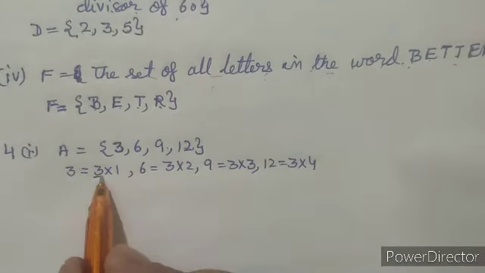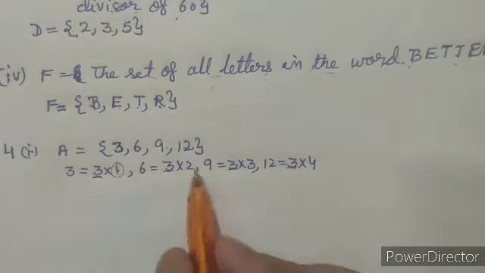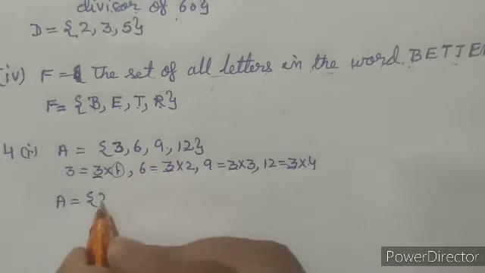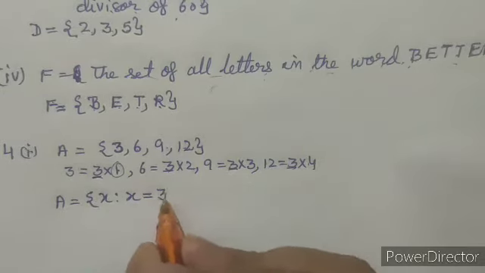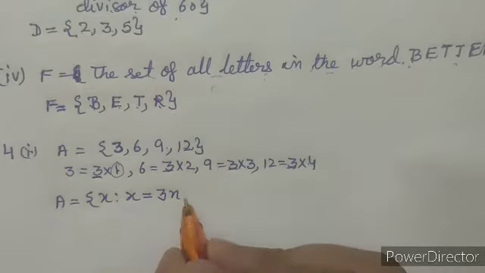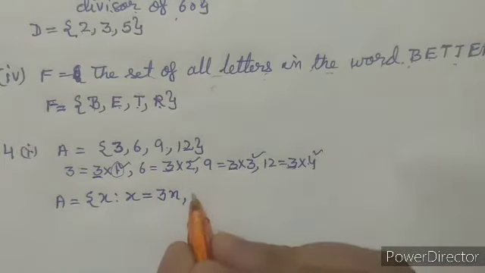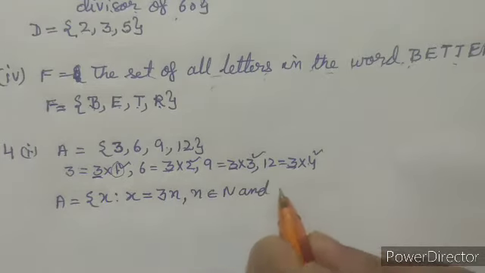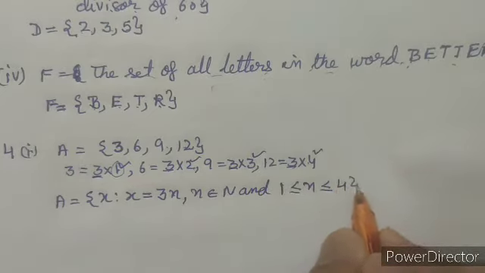As we see here that all are the multiples of 3, and the second multiple, that is 1, 2, 3, 4, is changing. So we can write the set A as x such that x is equal to 3 into n, that is 3n, and this n is 1, 2, 3, 4. These are natural numbers, and n belongs to natural numbers, and this n is from 1 to 4.